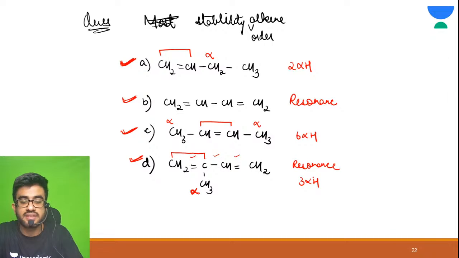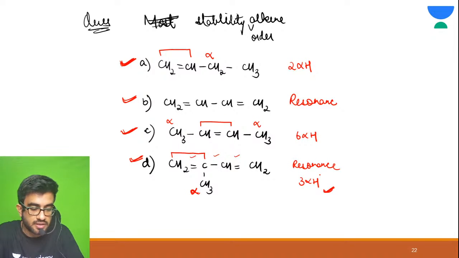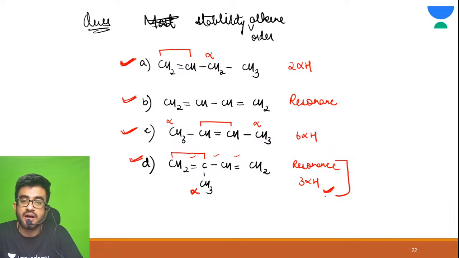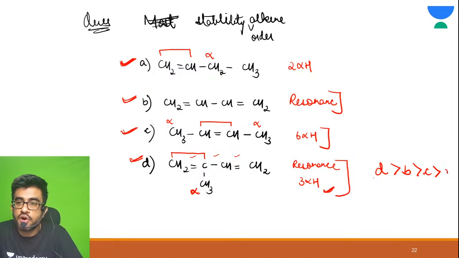Are you able to understand this? Tell me in the chat section. Hyperconjugation here is also possible because of 3 alpha hydrogen. So this has two effects, resonance and hyperconjugation. So D is more stable. Then you have to see resonance, then B, then you have to see more alpha hydrogen, then C, and then your A.